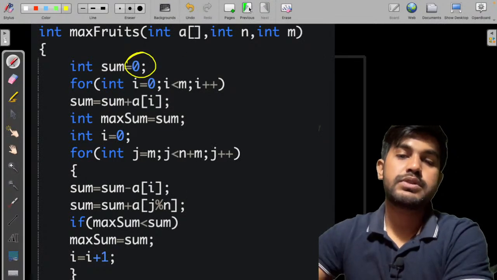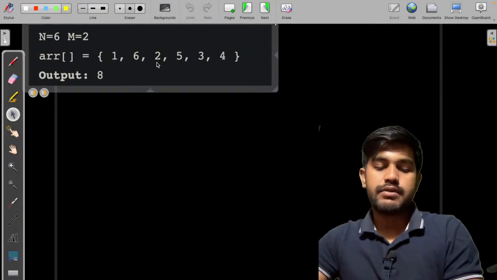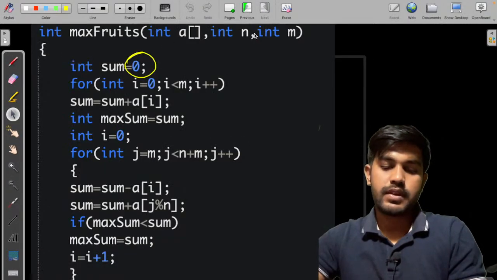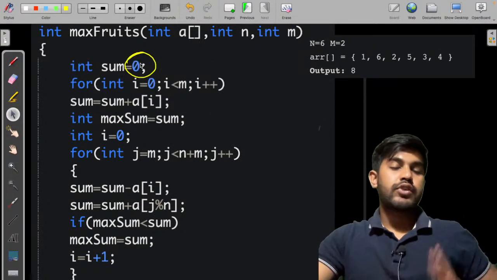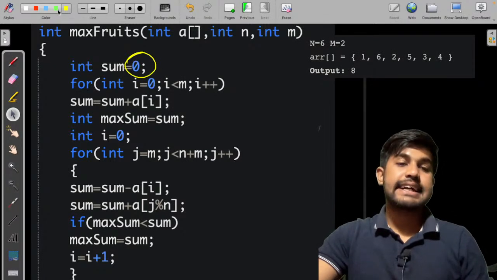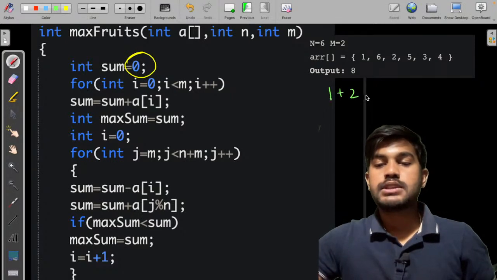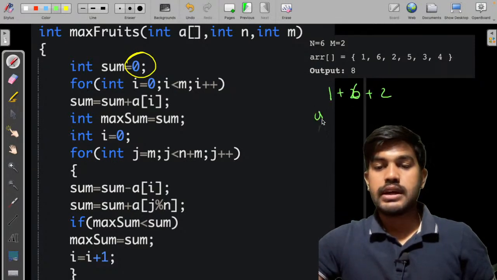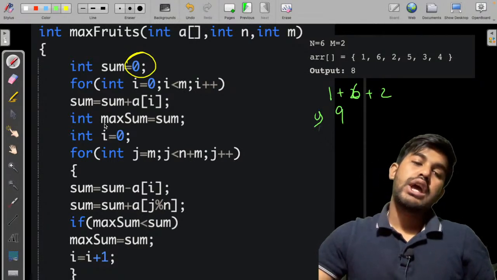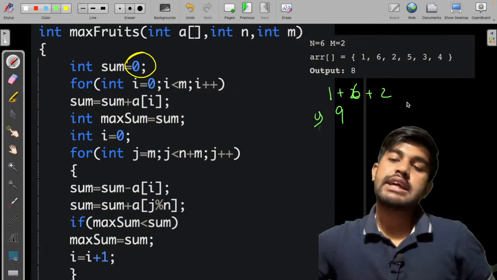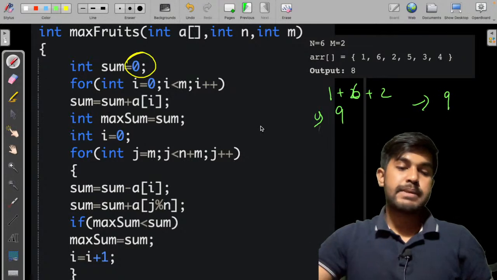So let us first copy out this test case so that I can do a dry run of this test case. Okay, now let's do the dry run. We would go till less than 3. So we would add 1 plus 6 plus 2, that is 9 itself. Now int sum, and we would say that maximum sum is equal to 9. So till now we have maximum sum as 9.